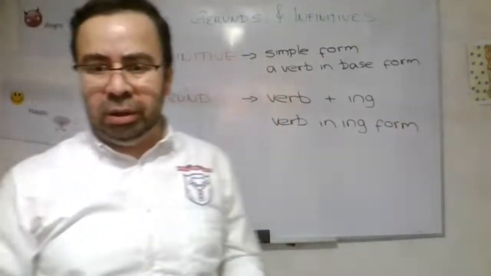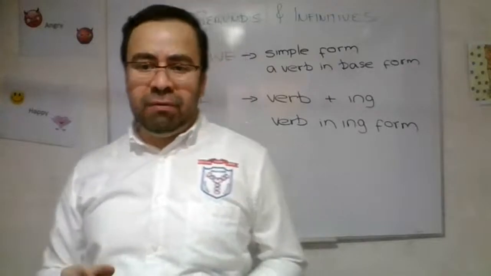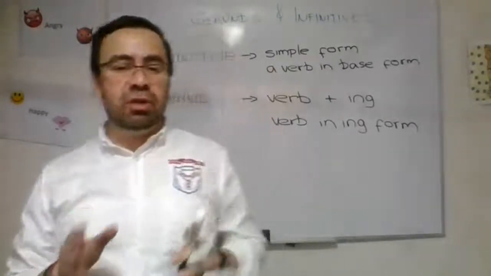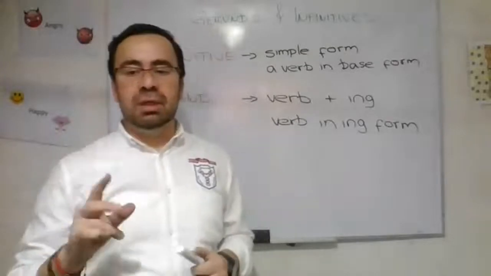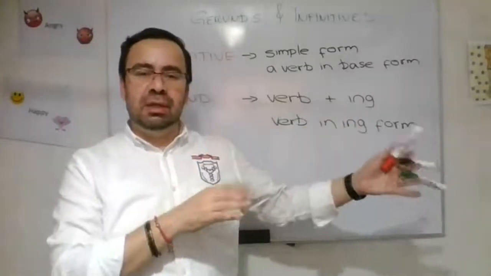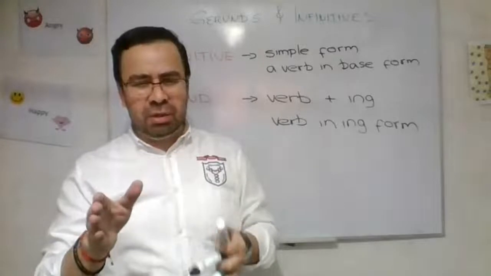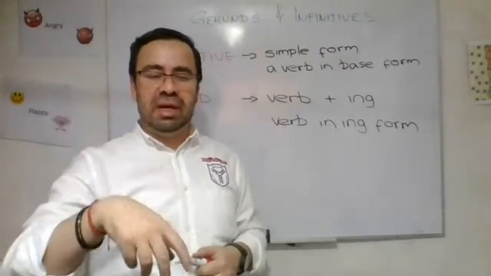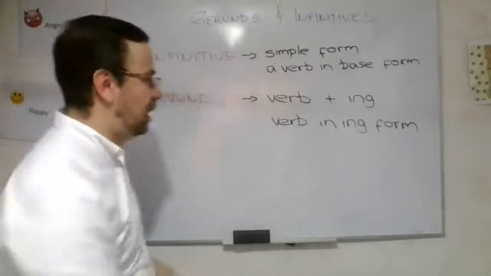Okay, very well. A verb that refers to an action that is happening right now. Maybe. Sometimes that's what we are going to see today, the difference of gerunds. Sometimes gerund is when something is occurring right now, but we are going to see that.